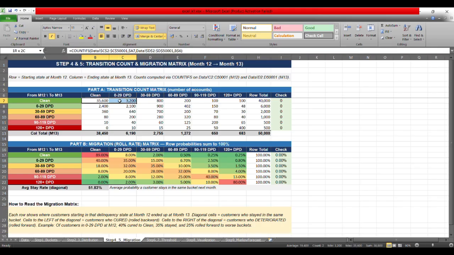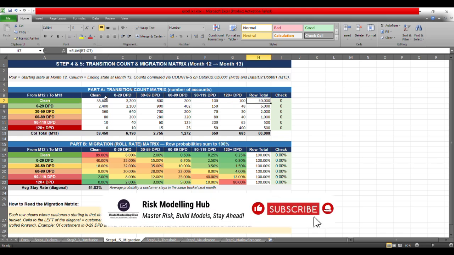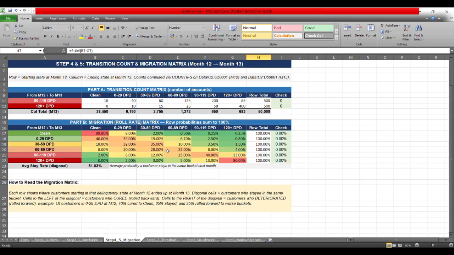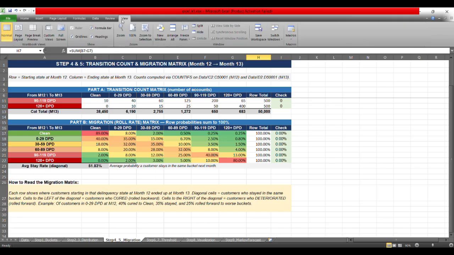Now, this first row is the cleanest row: the accounts that were clean at month 12. How exactly is their behavior in month 13? 35,600 of the accounts remained clean from month 12 to month 13. The total is 40,000, out of which 35,600 remained clean, but some of the accounts moved into the other buckets as time progresses. From this, I calculated the migration probability matrix, because percentage is something that is easy to visualize.